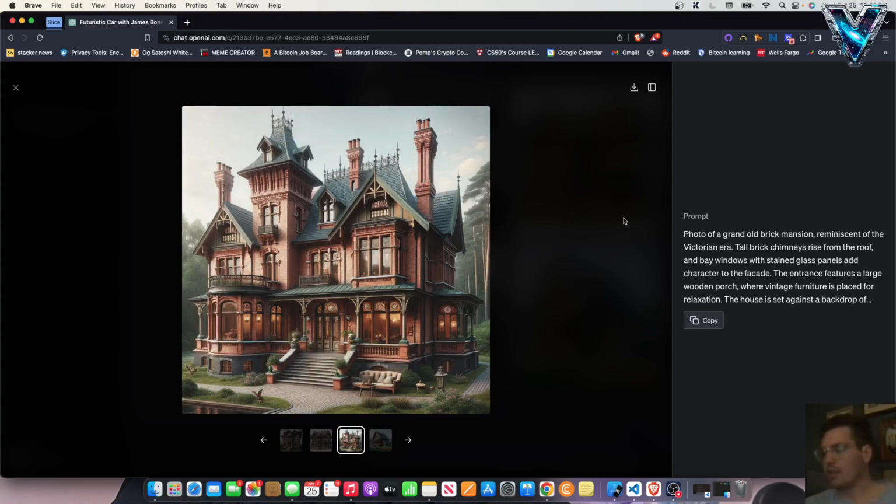Ooh, this one's really pretty. Photo of a grand old brick mansion reminiscent of the Victorian era. Tall brick chimneys rise from the roof, and bay windows with stained glass panels add character to the facade. The entrance features a large wooden porch where vintage furniture is placed for relaxation. The house is set against a backdrop of, I presume, something in the woods.